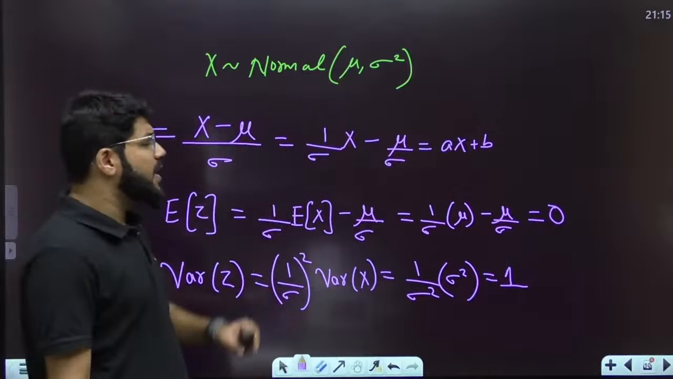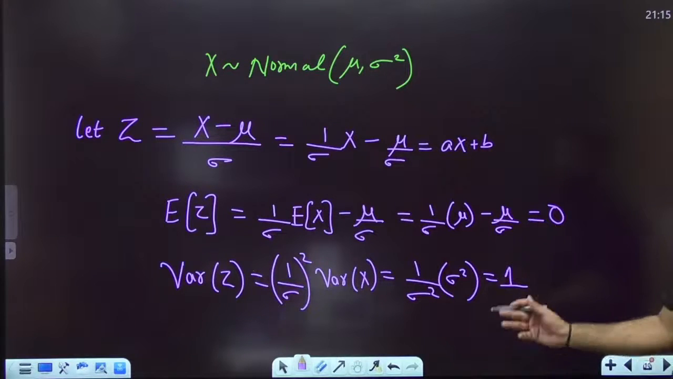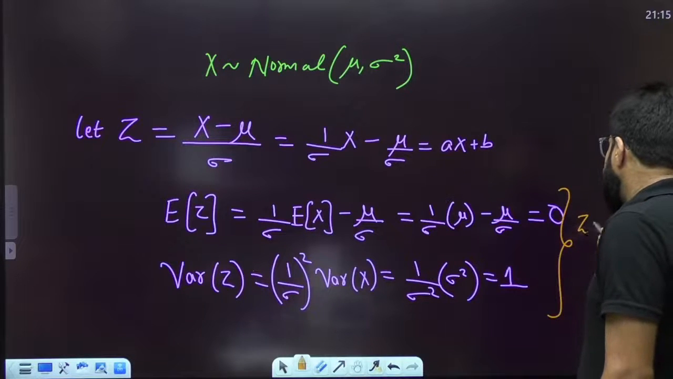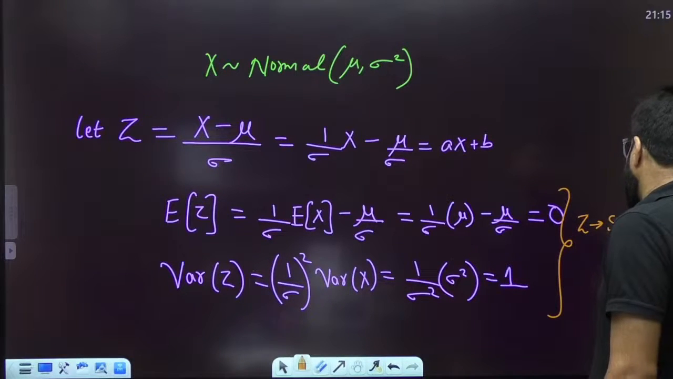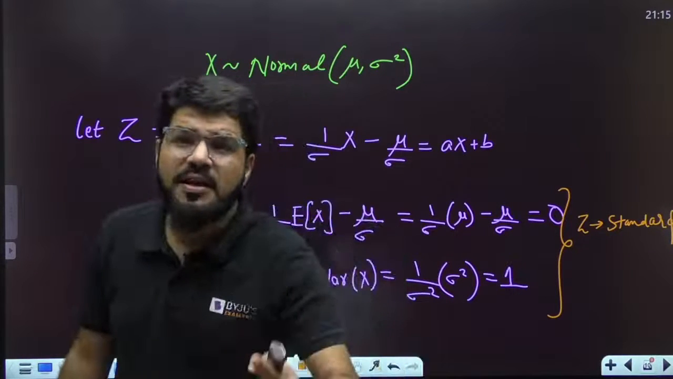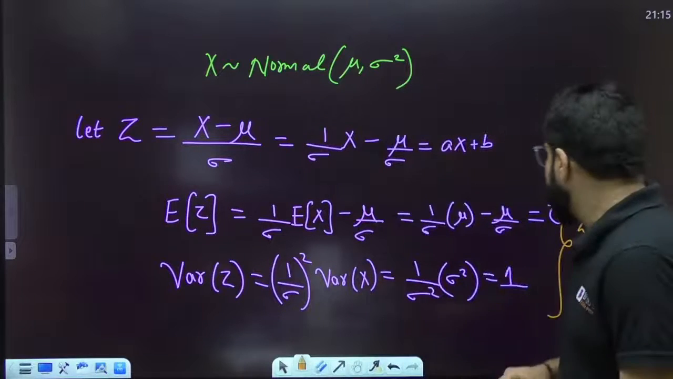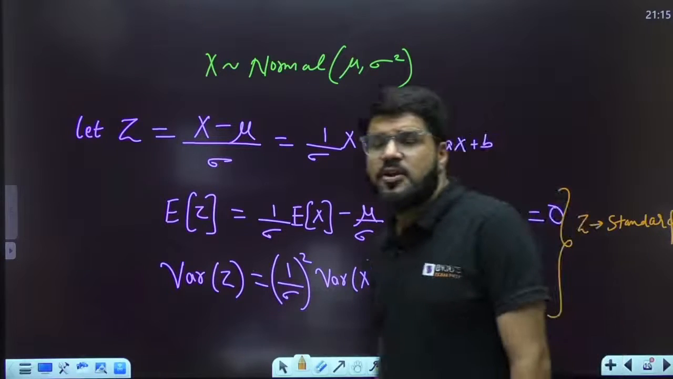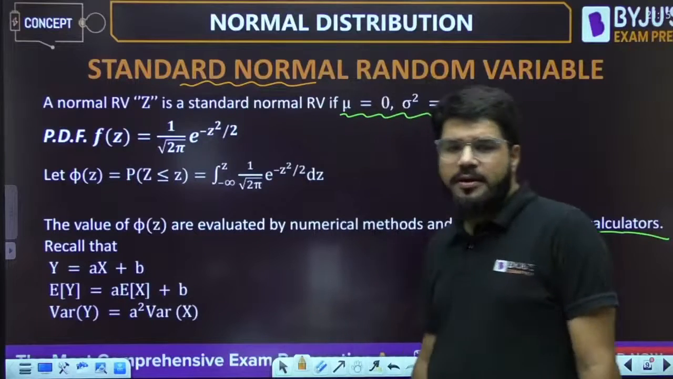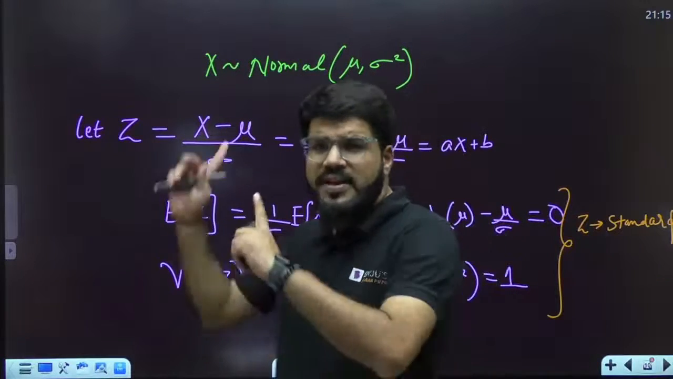So by applying the transformation (x minus mu) by sigma, I can say that the mean of z is 0 and the variance is 1, and hence by these two parameters I can say that z is nothing but a standard normal random variable. So by applying the transformation (x minus mu) by sigma, we get a normal random variable which is standard. A very important point. We will come back to the first question.